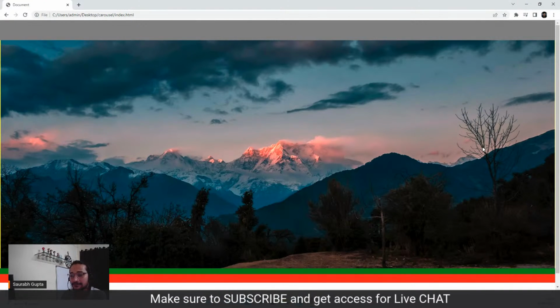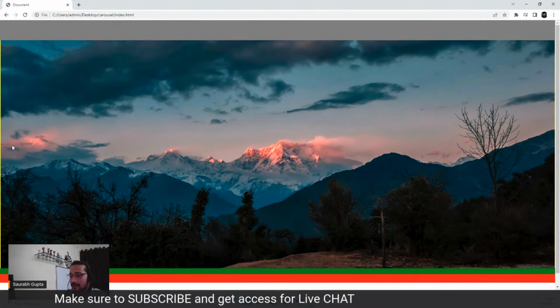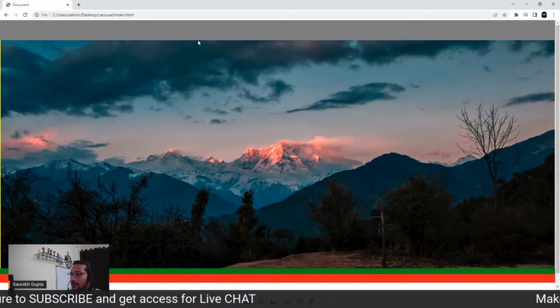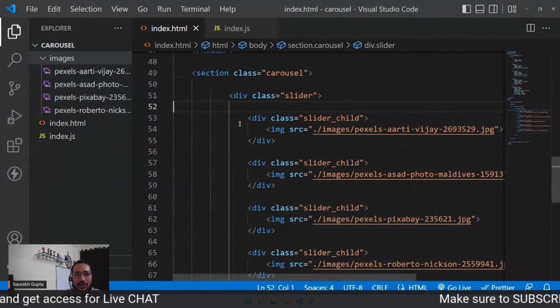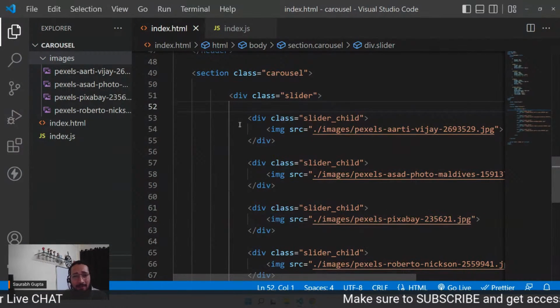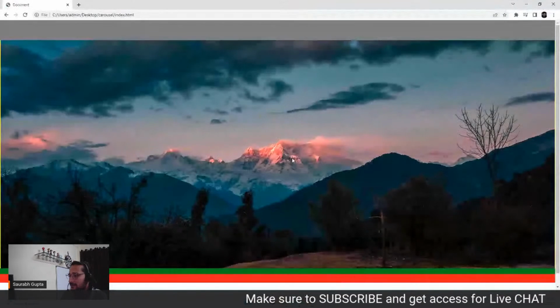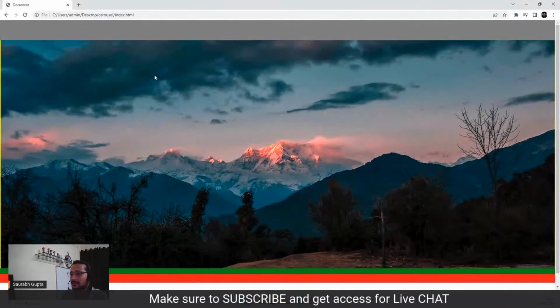Should we, everyone? Let's go. Let's create this button here and here. And for that, you can use the image, or you can also use the font or some icons. It's totally up to you. Whatever you like to use, you can use there. So I can use font or some icon.